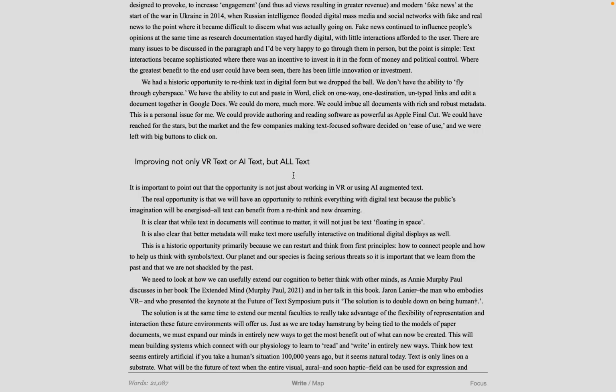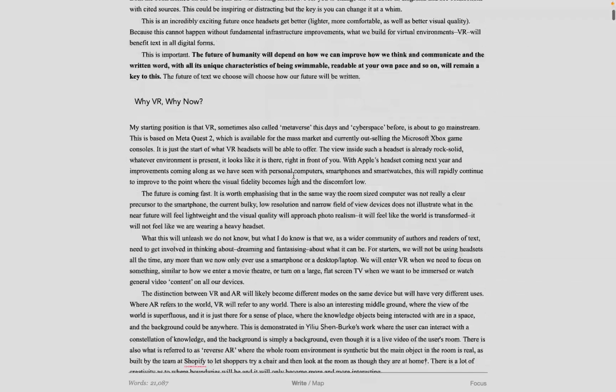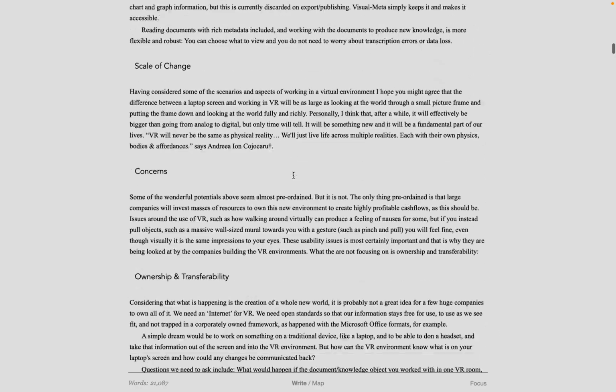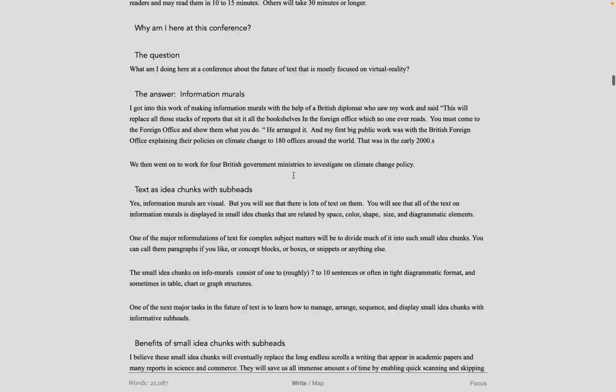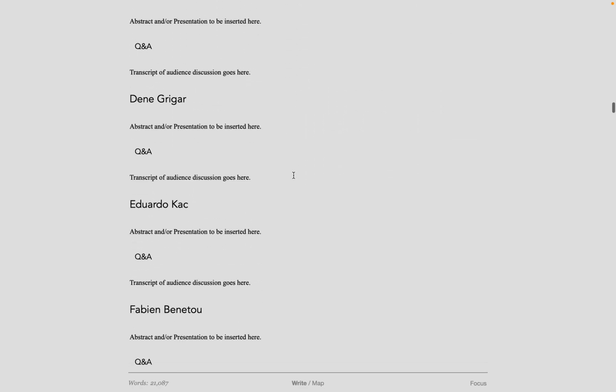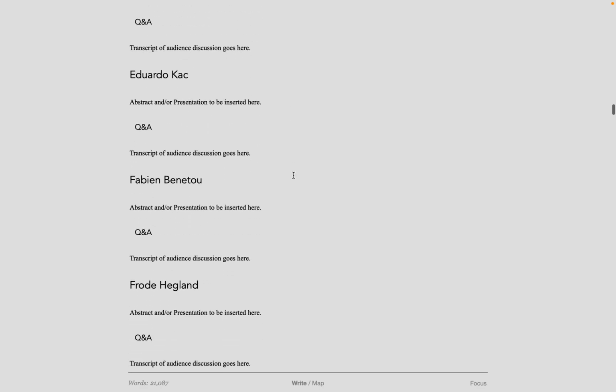Where we are with the book so far. This is Author, which is our own software that will be used to produce the PDF. So if I run through here, you can see most of the articles, of course, are not in here because they will be transcripts from your presentations.